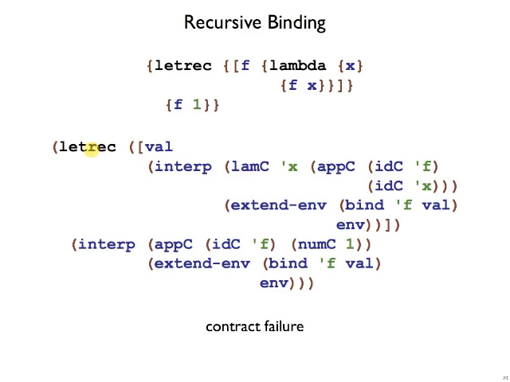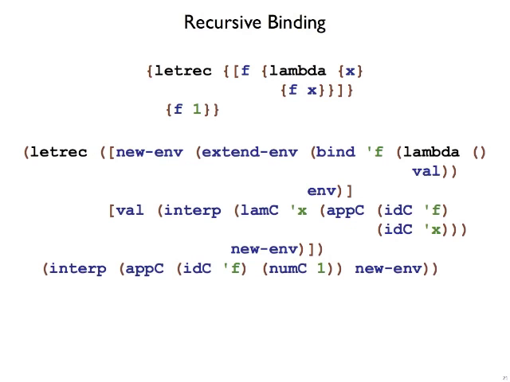So our very first attempt to use letrec to implement letrec did not work out, and the key problem here was that we evaluated val too early. There was nothing to delay the use of this val. We built up the extended environment before we called interp, which then saved that environment. So this is the val that we want to delay, and so we can use our delaying technique, which is to wrap a lambda around the val.